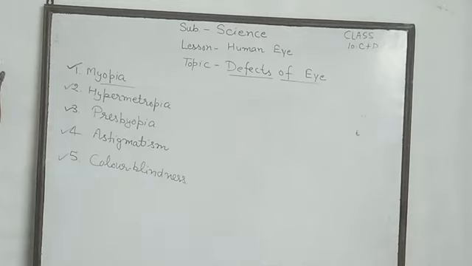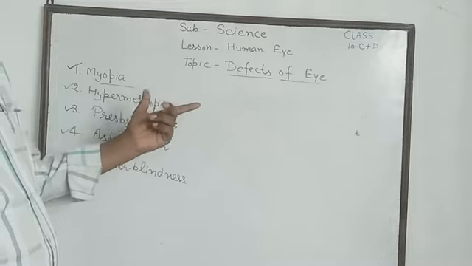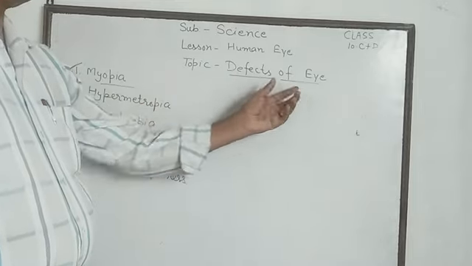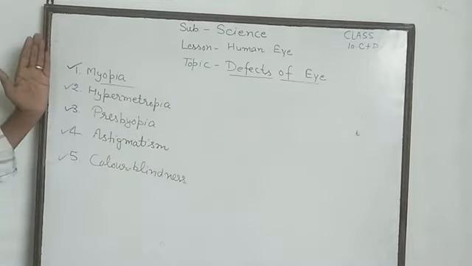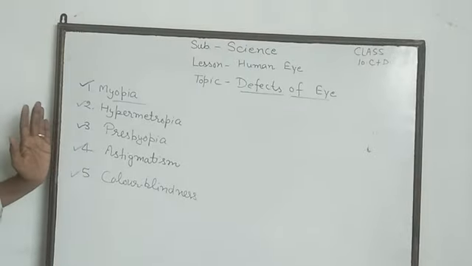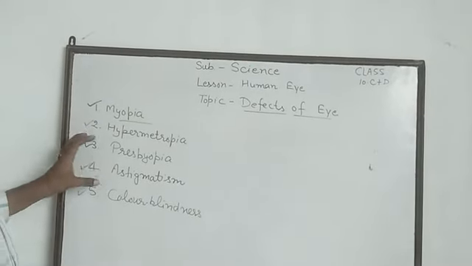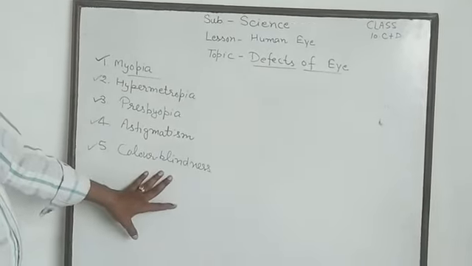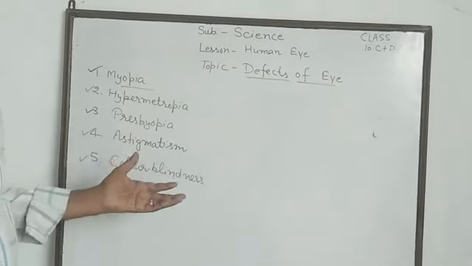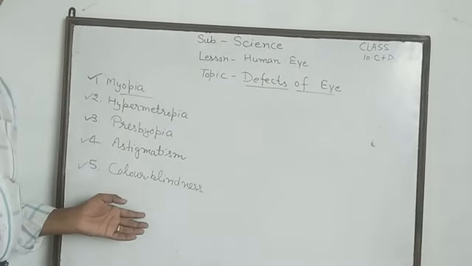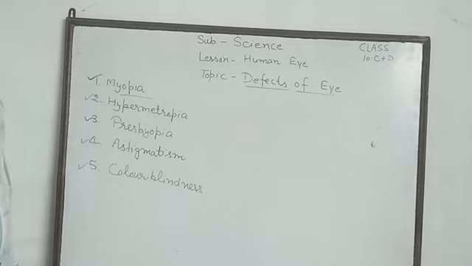Then, students, this topic, the defects of eye, is complete. The 5 types of defects we discussed. आशा करता हूँ ये जो टॉपिक है ये आपके अच्छी तरह समझ में आ गए होंगे.